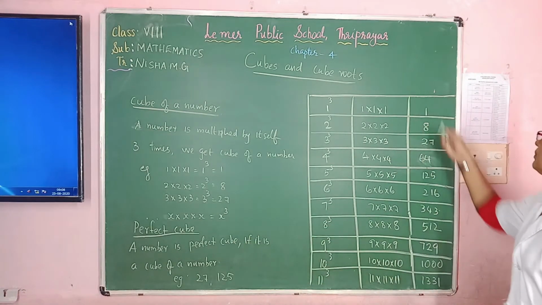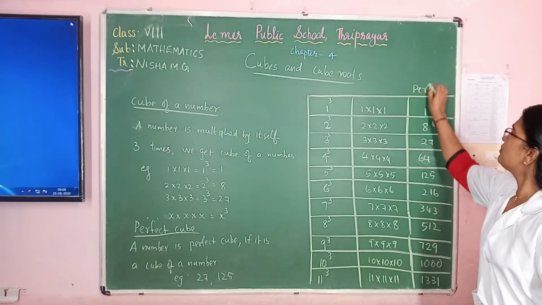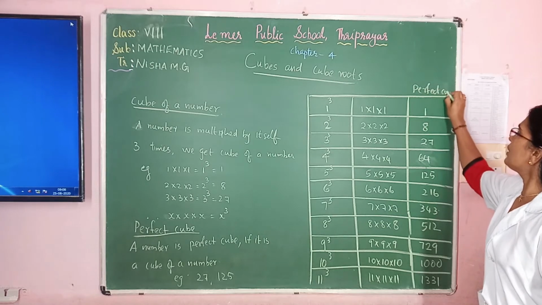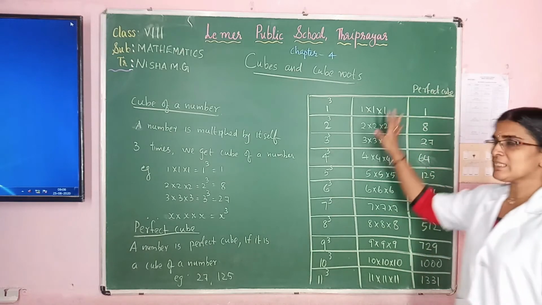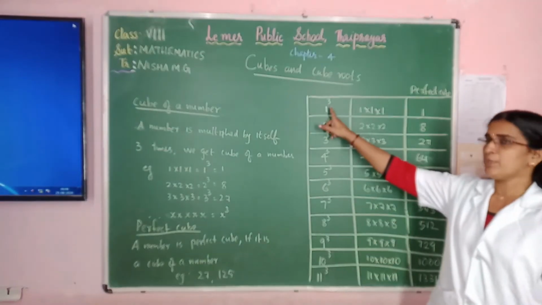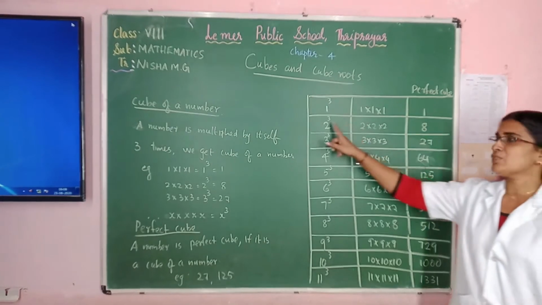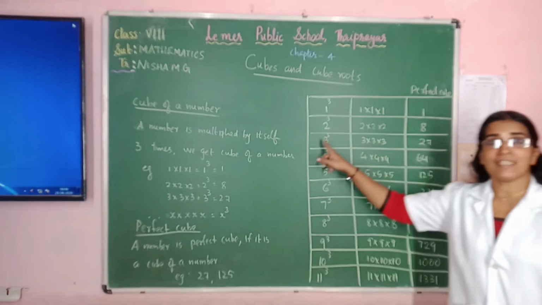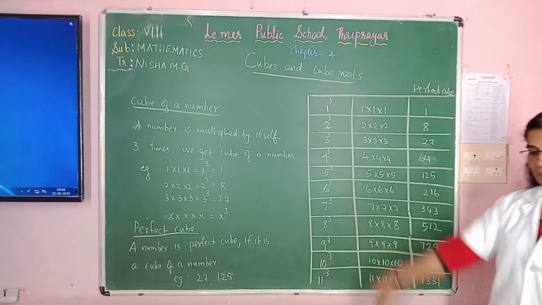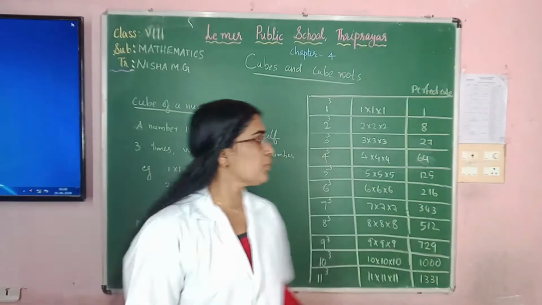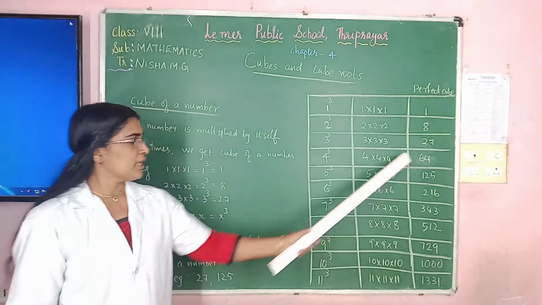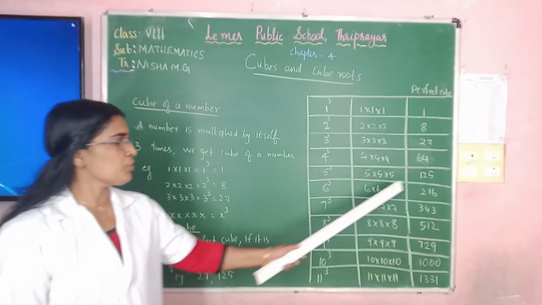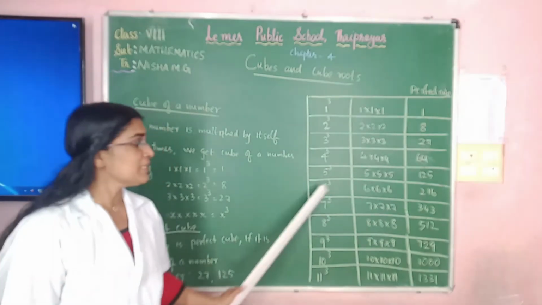Okay, now look at this table, children. 1 cube, 1. What is 2 cube? 8. What is 3 cube? 27. What is 4 cube? 64. Next, what is 5 cube? 125.